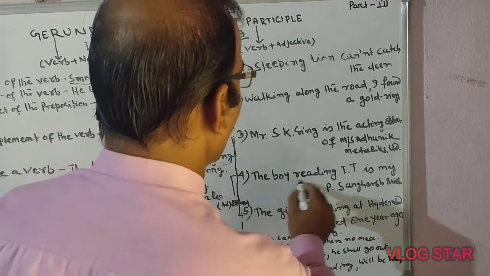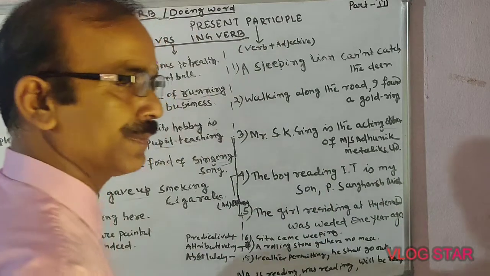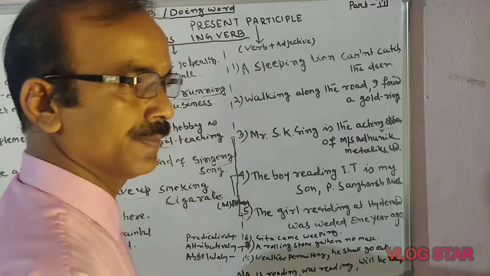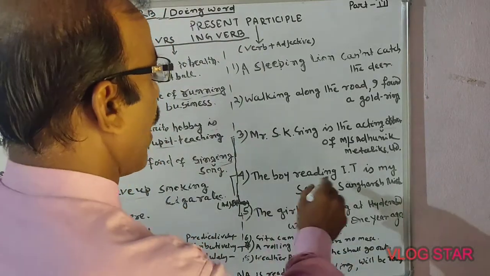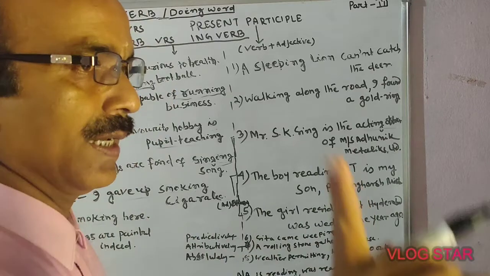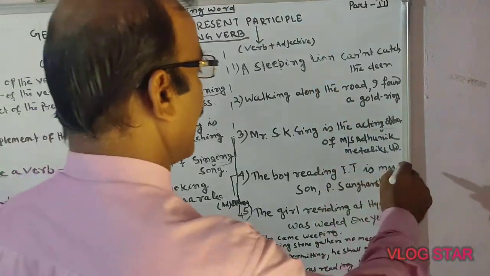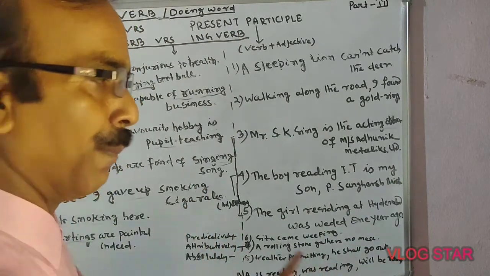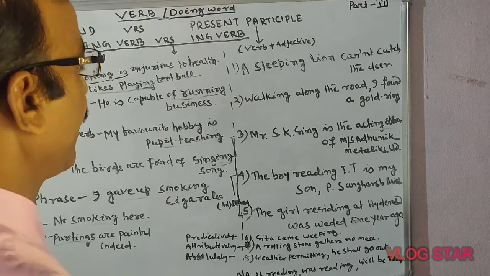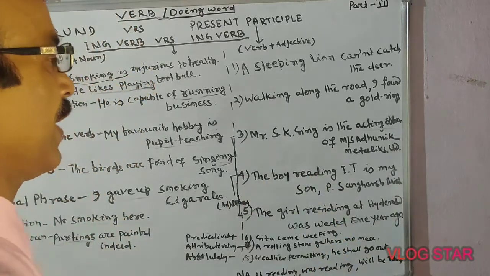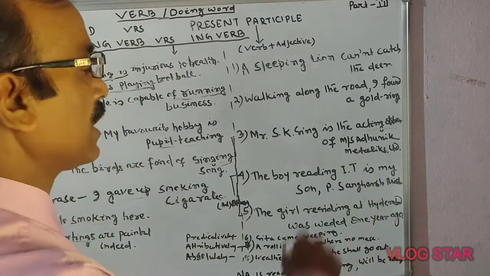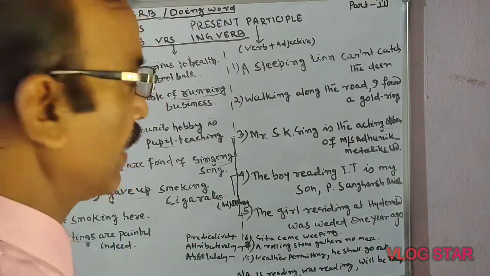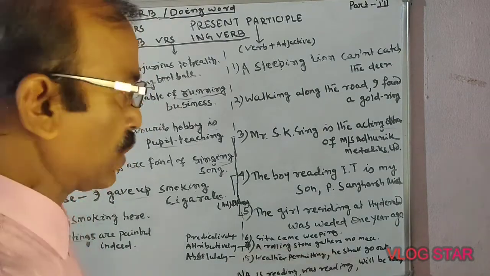Look here: the boy reading IT, full stop, one sentence. He is my son, another sentence. If I join both sentences, how will it be? The boy who is reading IT is my son, Mr. P. Sanghars Mishra. But it has been pronounced this way.